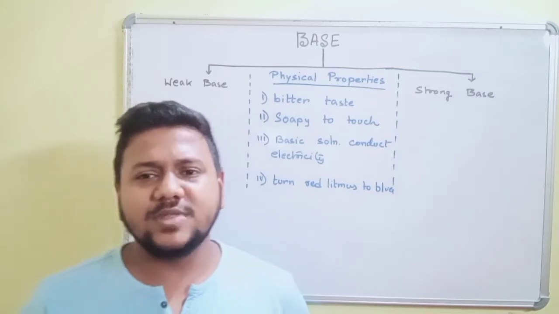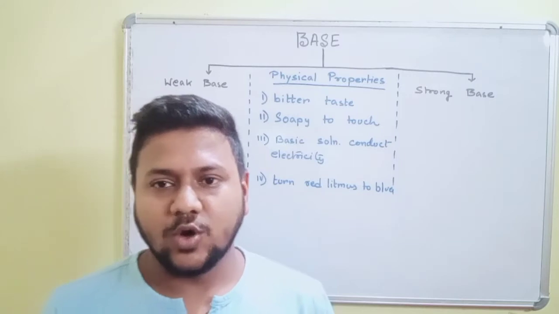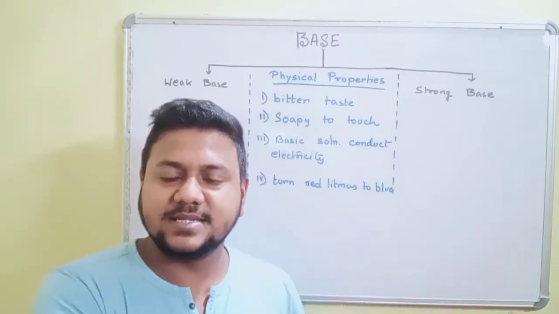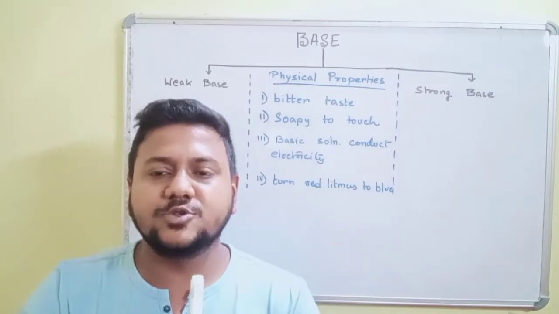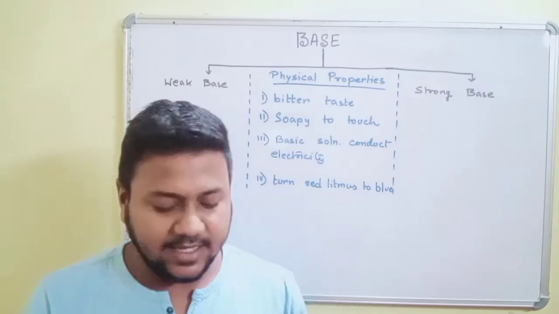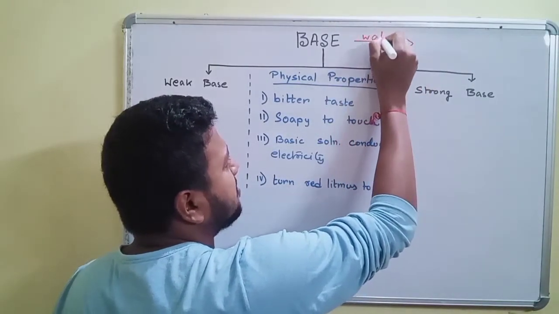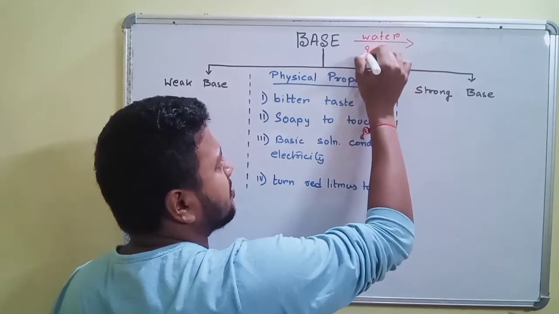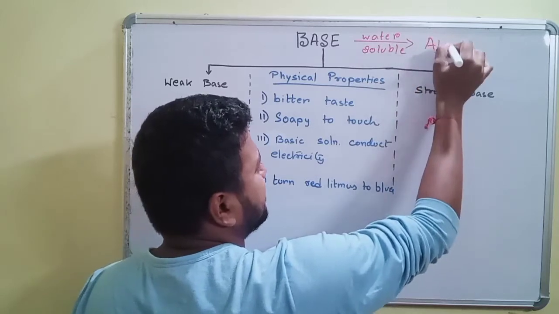Now, there are certain bases that are soluble in water, and there are some bases that are insoluble in water. So we give a term to the water soluble bases. The term is alkali. The bases that are water soluble are called alkali.